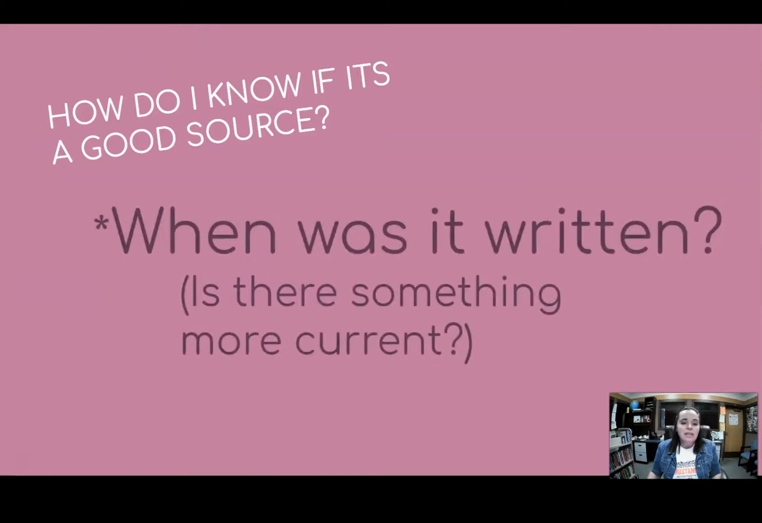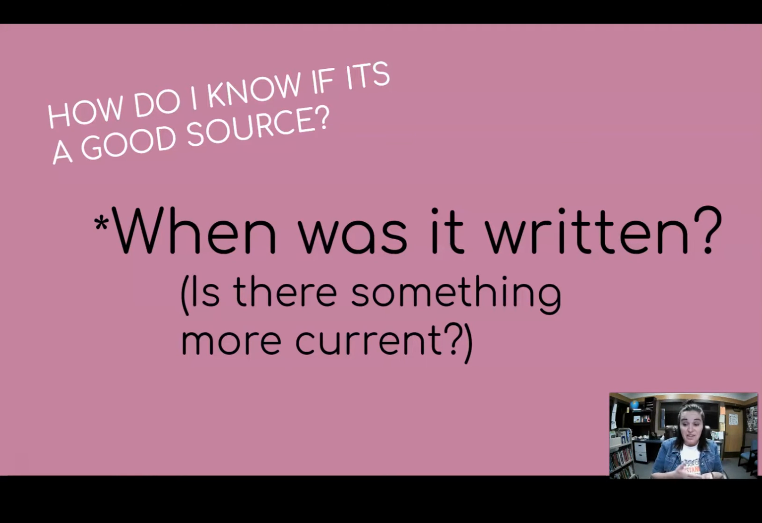Okay, next thing: when was the article written? We always have to check and make sure that it is a current article and that there's not more current information out there. Legalization of marijuana is a good example. If it was written in 2015, well, guess what? Since then, there have been a lot of changes in law. There's been a lot more research done, and so I need to get something much more current.